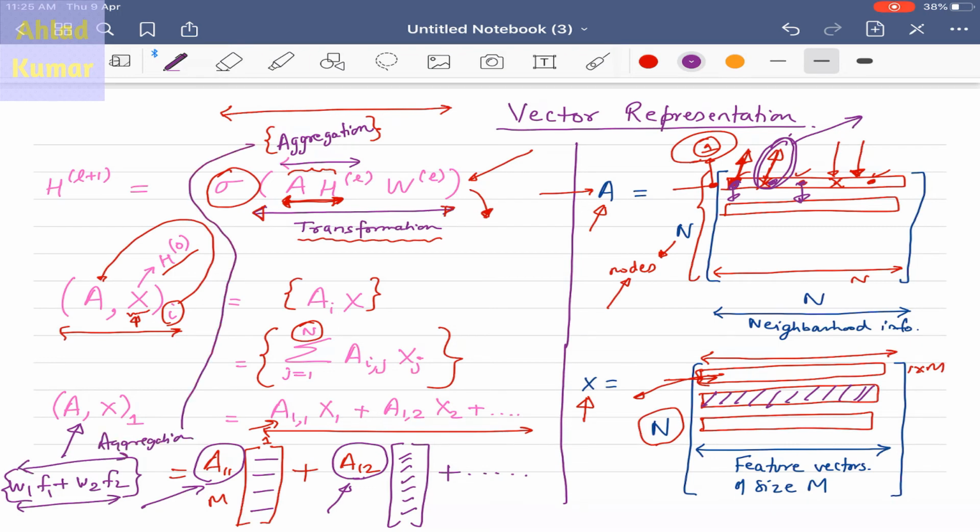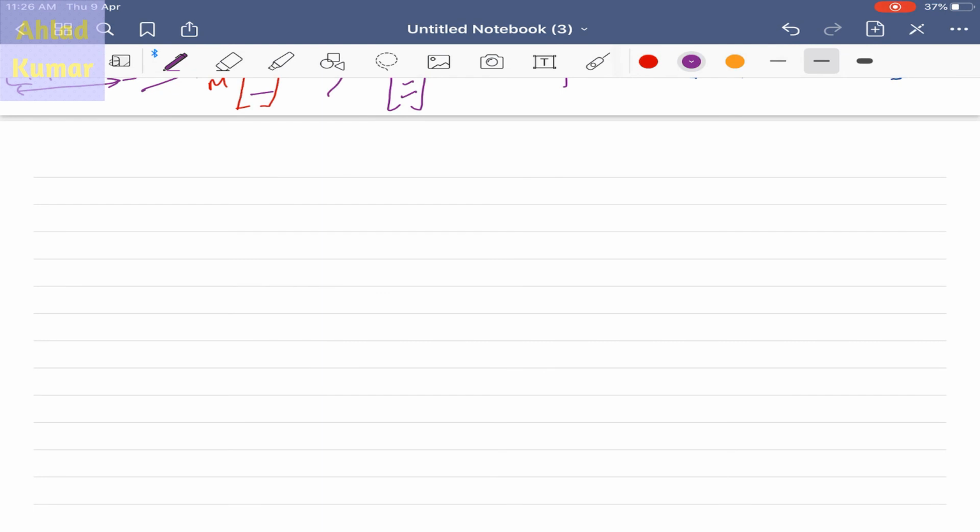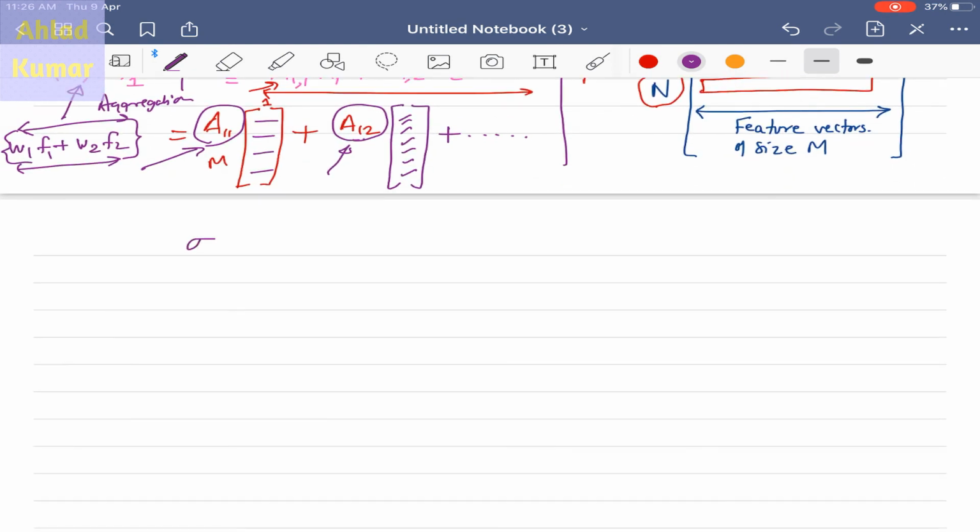That's what we have written over here. So it's an aggregation of the feature vectors. You are aggregating the neighborhood information in terms of the weighted average of the feature vectors which these nodes are representing. We have also shown that another expression for this is sigma of D inverse A X, and we have told the reason for doing that: it's a normalization factor on A, because A has weights, and these weights can vary over any range. So it may affect the scaling of the feature vector X. In order to avoid that, we normalize it with D inverse.